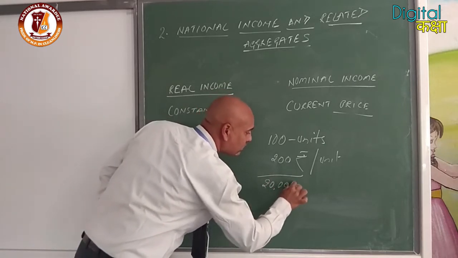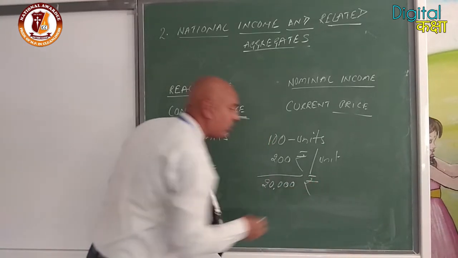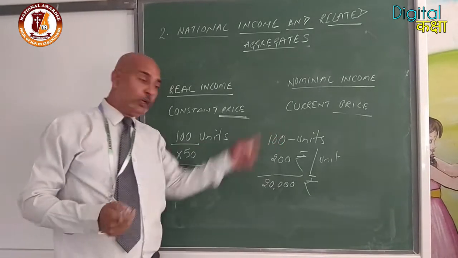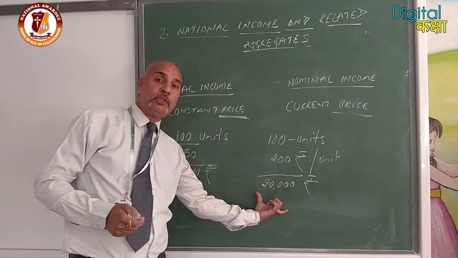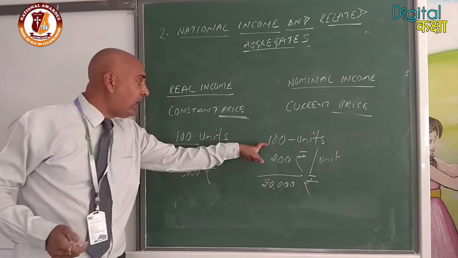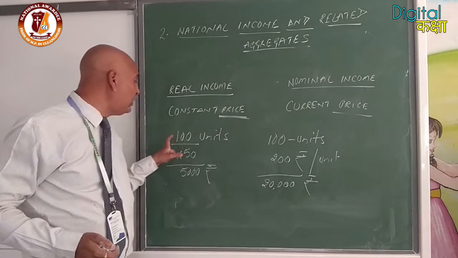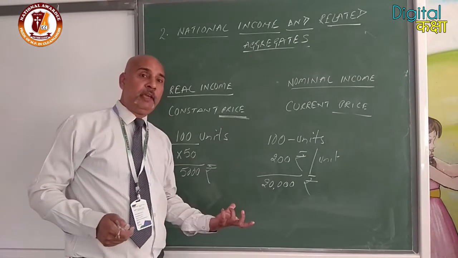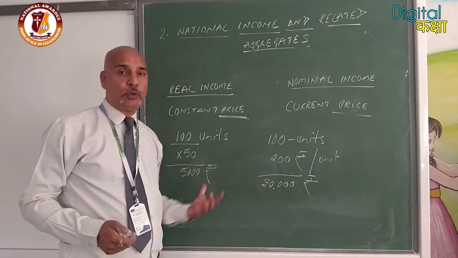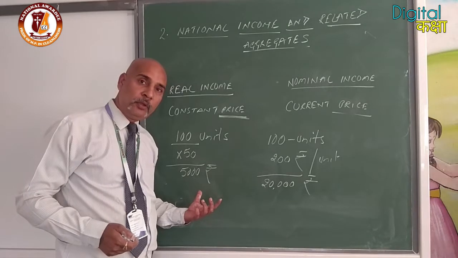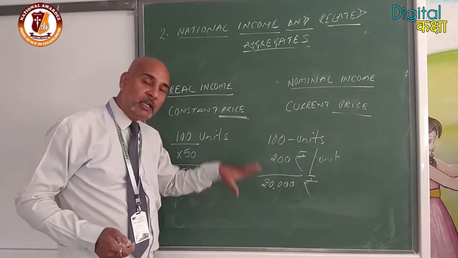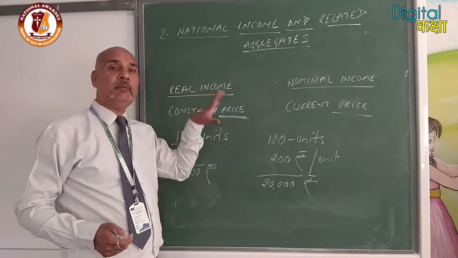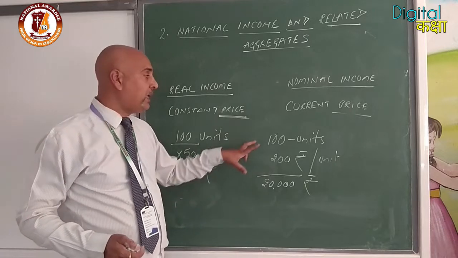Clear? So can we say our economy is producing 20,000 rupees of GDP, whether the number of units is the same? That means it shows a fake picture of our economy. Clear? Because prices can be increased and prices can be decreased, it cannot show the actual picture of our national income.